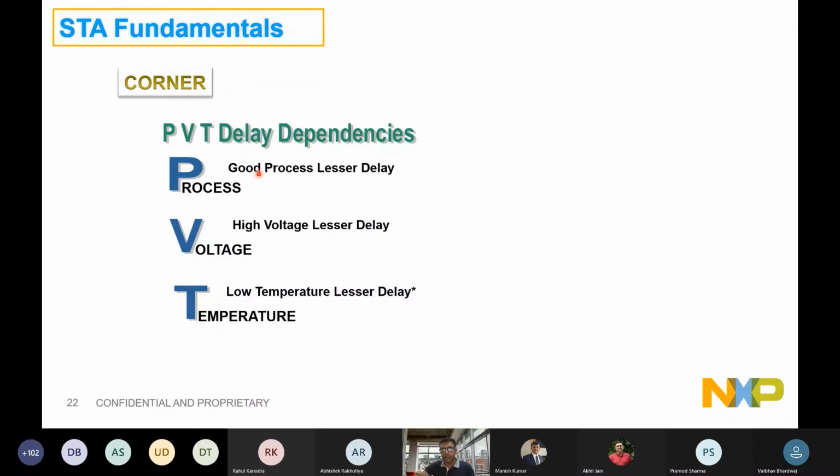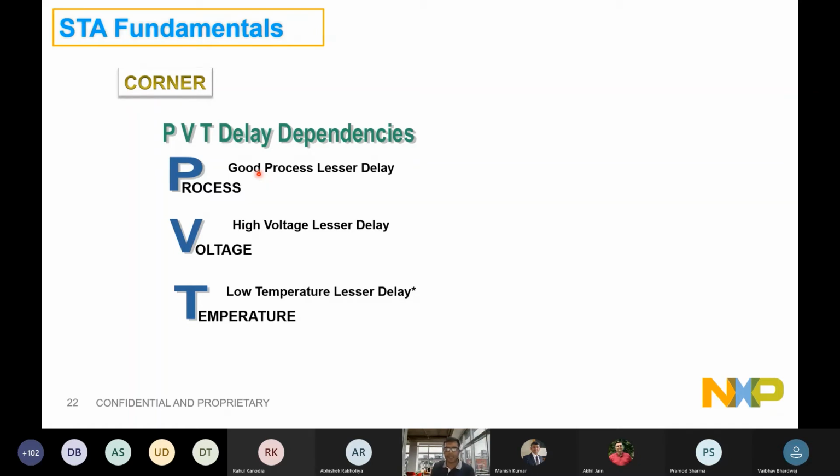When the wafer goes through the process, which includes the spinning of that wafer, the chips at the boundaries of the wafer are supposed to be worse. I mean, it's not directly saying that all the outer zone will be worse or the center zone will be best. There are more and more complications involved in calling a chip a best case or worst case process. The idea is how granular the dimensions, the W by L of those PMOS and NMOS, are laid out in the process; that defines a good process or a bad process. Usually, a good process means all these dimensions are cut very sharp, and overall a good amount of current can pass through those channels. That results in lesser delays of the cell.